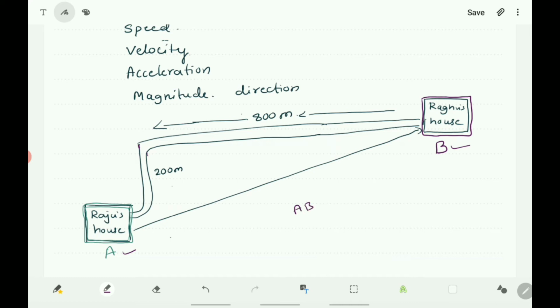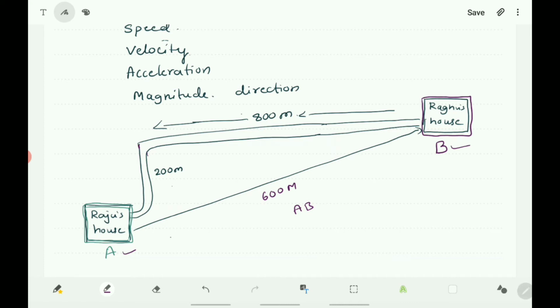That is about 600 meter. The straight distance between A and B is 600 meter.